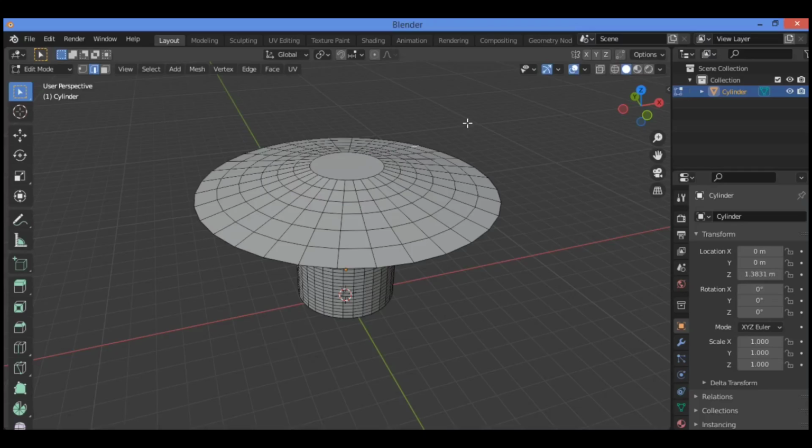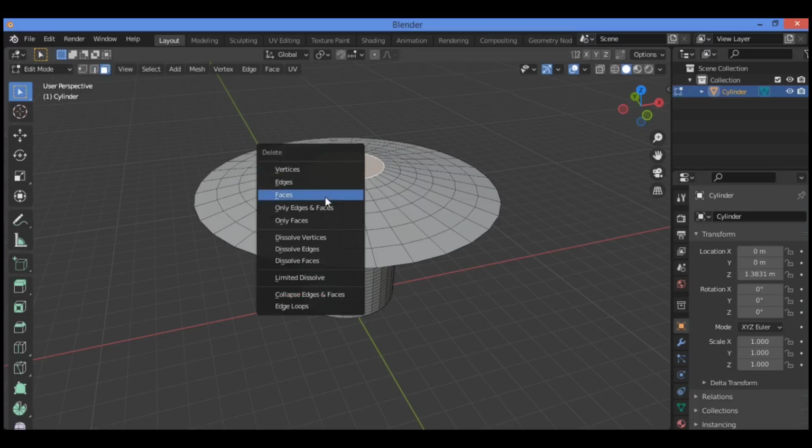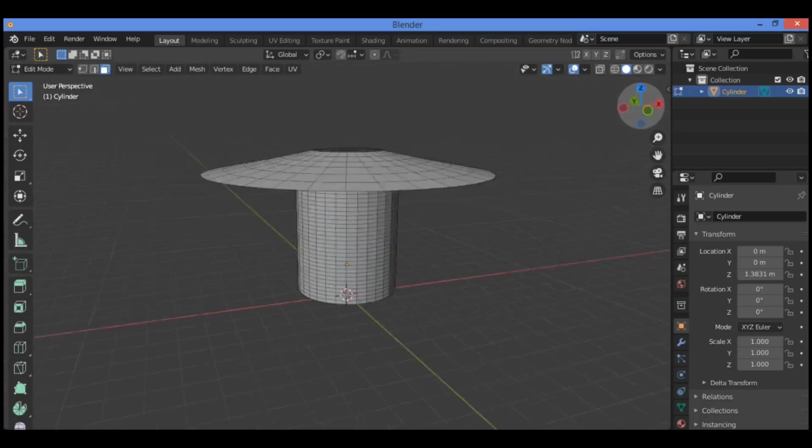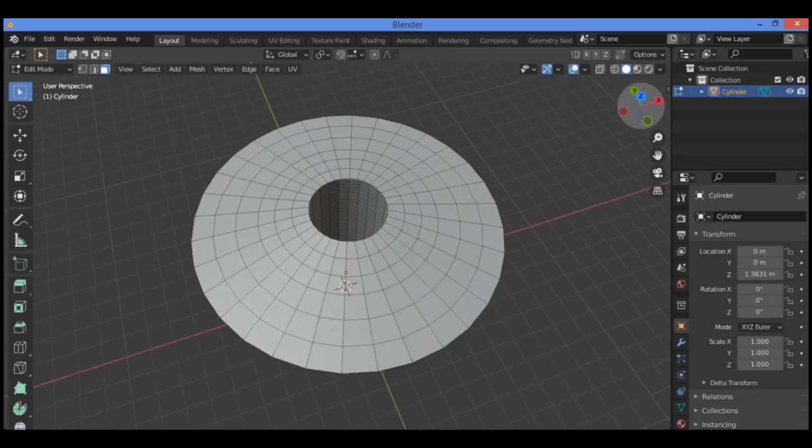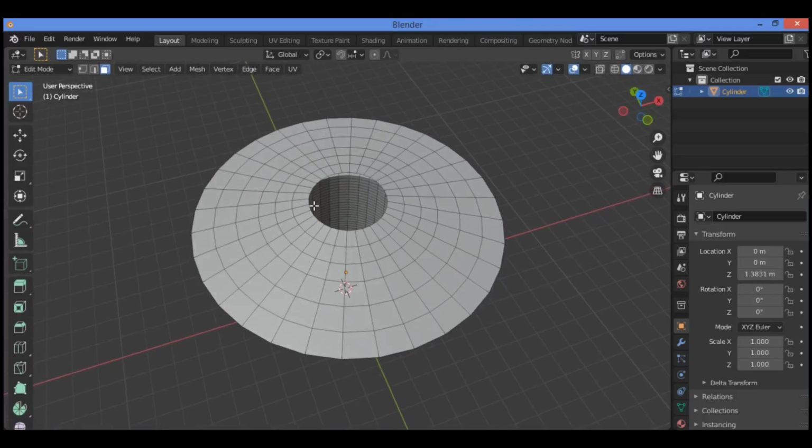Next, we need to fix the top and the bottom faces of our mushroom, as they are currently n-gons, meaning they have more than 4 edges. We need to delete these faces before we can create squares or quad faces. Click on the top face to select it and press X to bring up the delete dialog box. Go over here to face selection mode, then select the face, hit X, then we need to delete faces. Like this. Click faces to delete the top face as shown here.